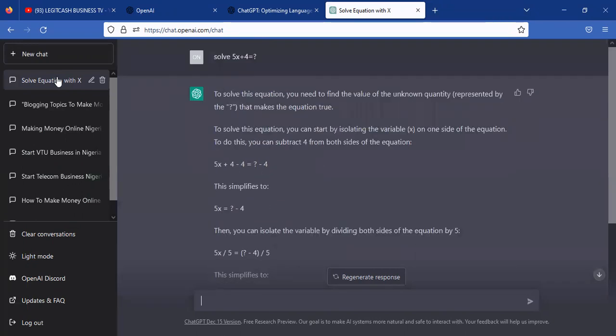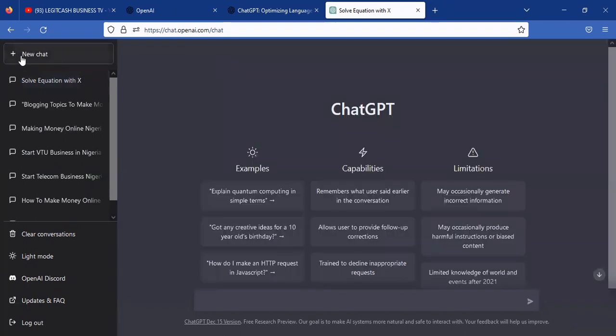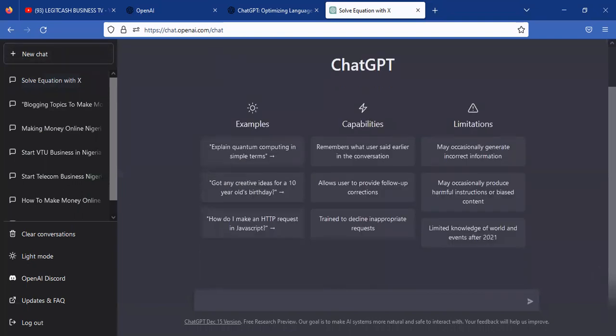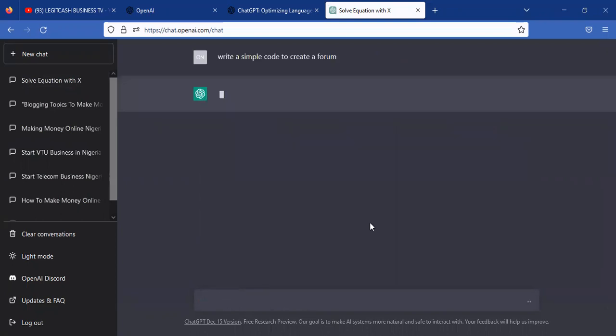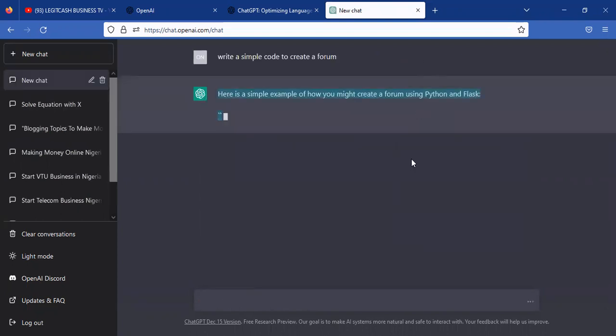What about developers, people that are into development? Can you do anything with ChatGPT? The answer is 100% yes. Before now, for developers to be able to write code, you need to think. But right now, if I say, okay, write a simple code to create a form, so I will just say write a simple code to create a form. So you begin to write this code, guys.